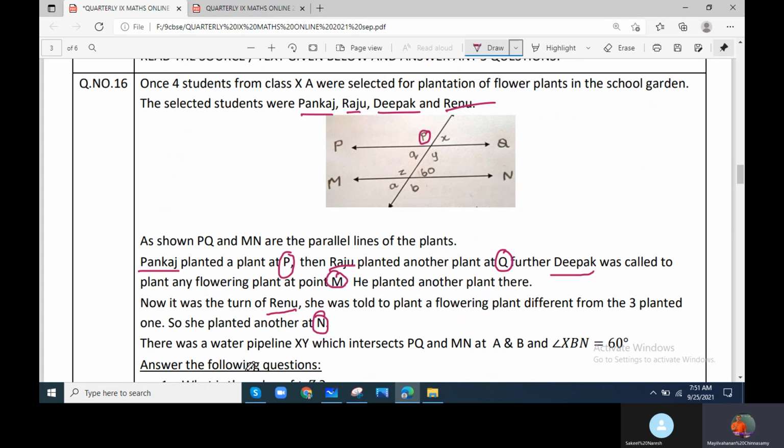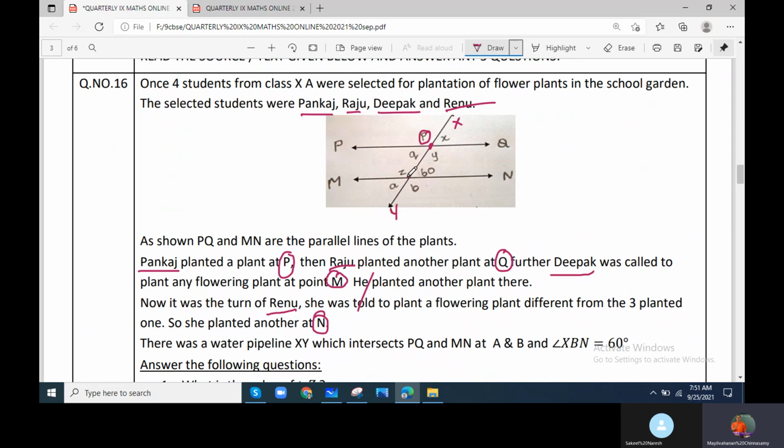There was a water pipeline XY. This is X and Y. It intersects PQ and MN at A and B. So they are right at A and B. So this is your line XY.